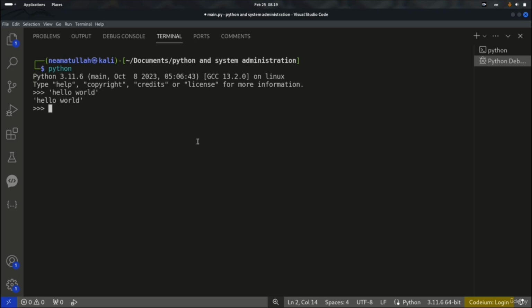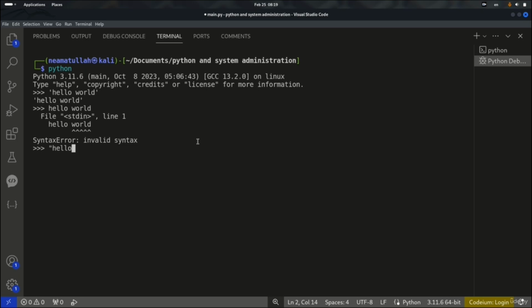When I hit enter, it gives me the string that I typed there. If I just type something like hello world and hit enter, you see it is giving me an error. It's telling me there is some kind of syntax error. But when you put that inside a single quote or double quote, it's not going to give you an error. It will print that for you.